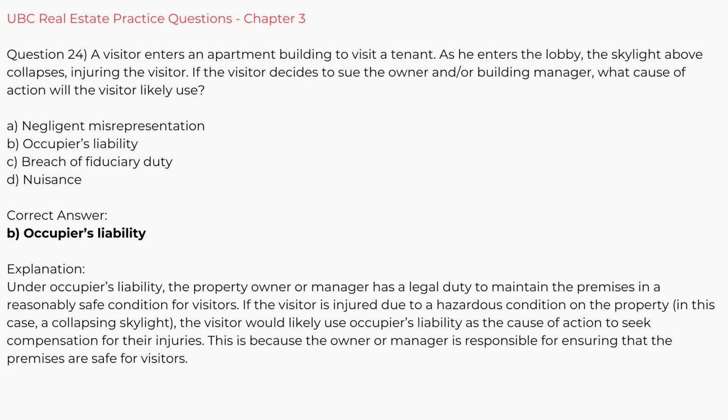Correct answer. B. Occupier's liability. Explanation. Under occupier's liability, the property owner or manager has a legal duty to maintain the premises in a reasonably safe condition for visitors. If the visitor is injured due to a hazardous condition on the property, in this case, a collapsing skylight, the visitor would likely use occupier's liability as the cause of action to seek compensation for their injuries. This is because the owner or manager is responsible for ensuring that the premises are safe for visitors.